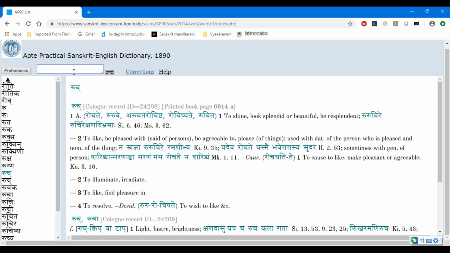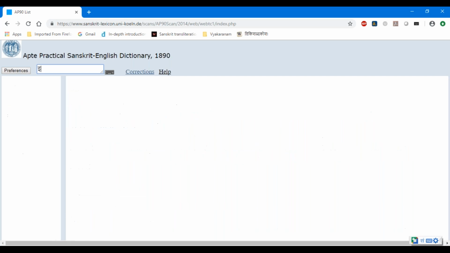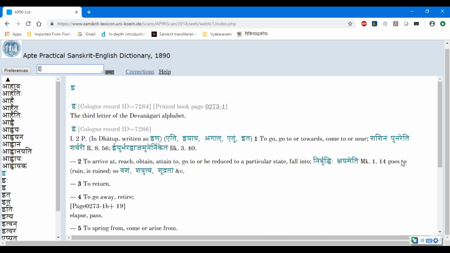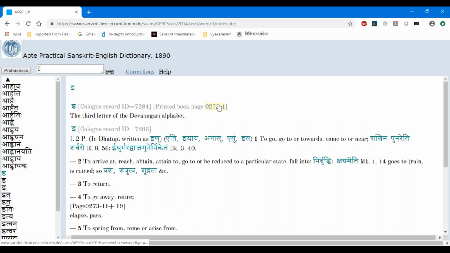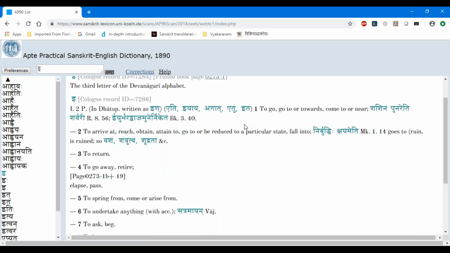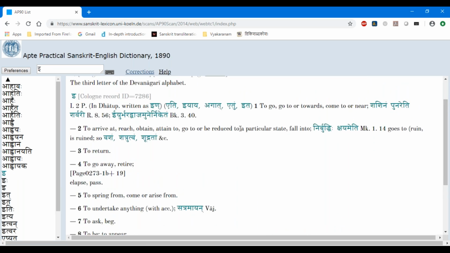Okay, now let's look at that. We have been always looking at the first gana, bhvadi gana. I will take a second gana dhatu, E. E is actually a very special dhatu because in most words E is hidden.